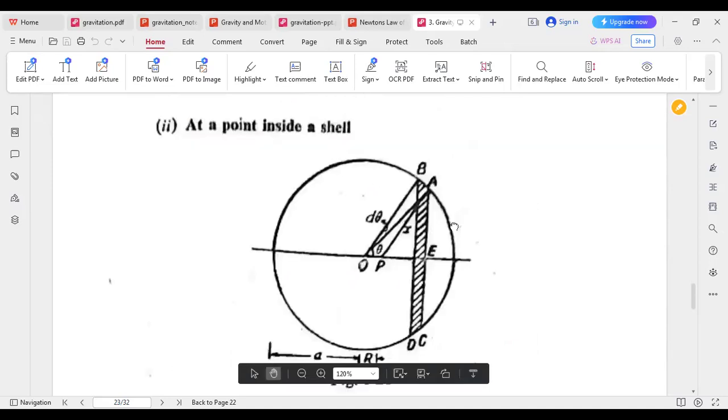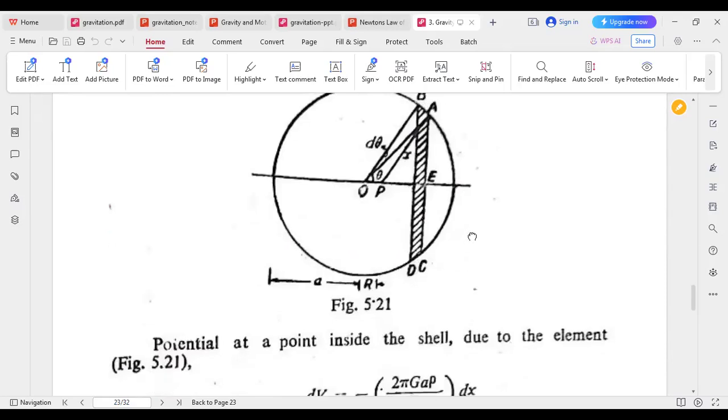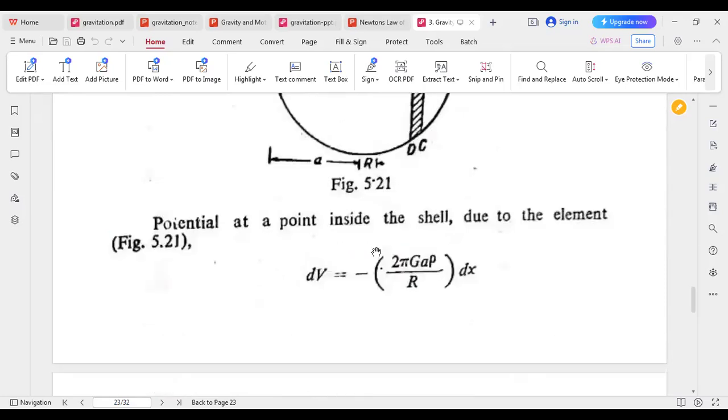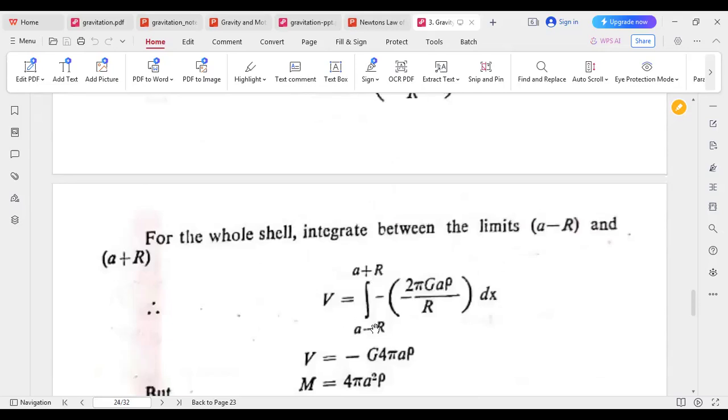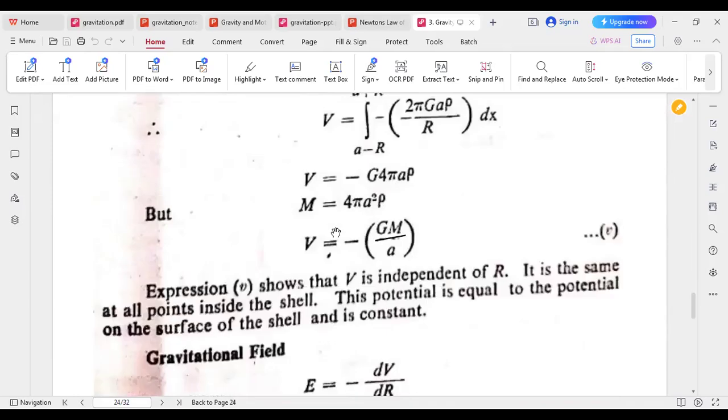Now at a point inside a shell. So this is actually radius R, and inside the shell, the potential at a point inside the shell due to the element dV equals to minus 2 pi G rho a dx. So inside the shell we get the limits from a minus r to a plus r. So just integrating, we get the value of V will be minus 4 pi G rho a squared, so V equals to minus GM by a.